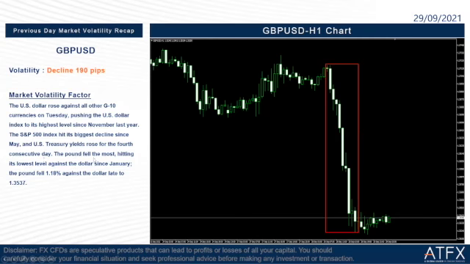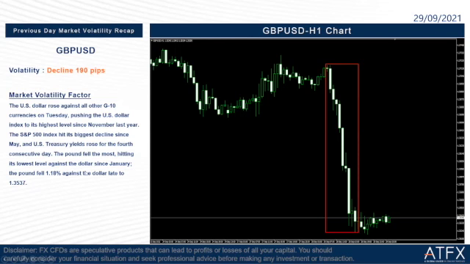The pound fell the most, hitting its lowest level against the dollar since January. The pound fell 1.18% against the dollar, late to 1.3537. So the main reason is the US bond yields again. US Treasury yields rose and the US dollar index rose. So that's why GBP USD fell last night.